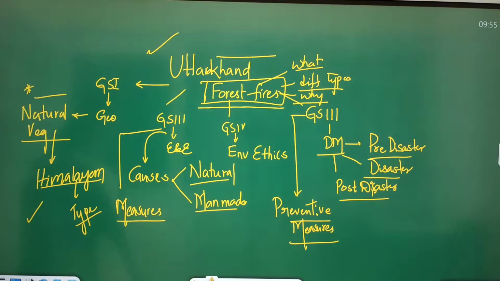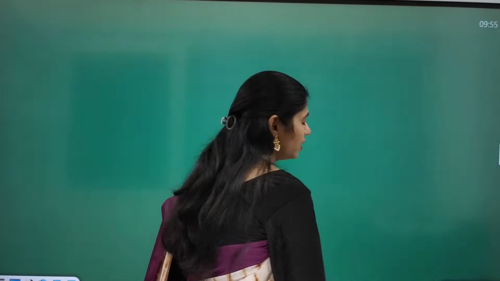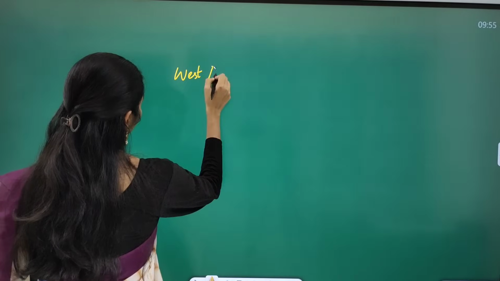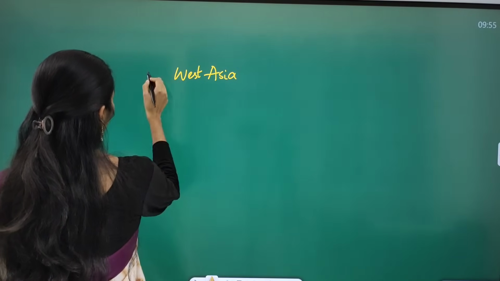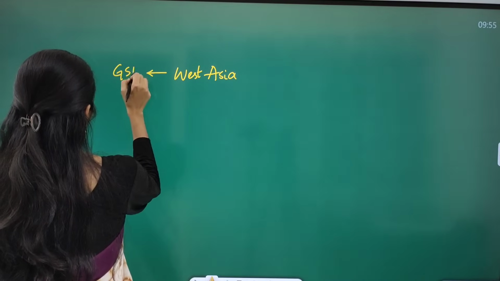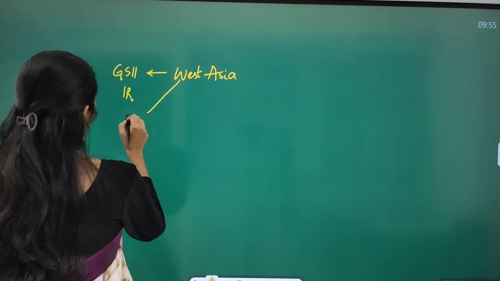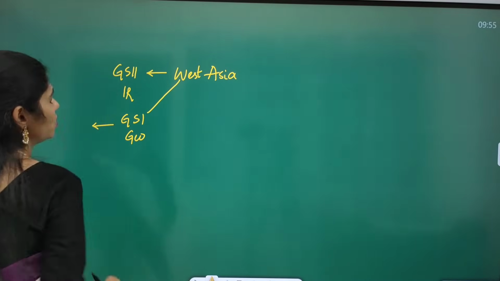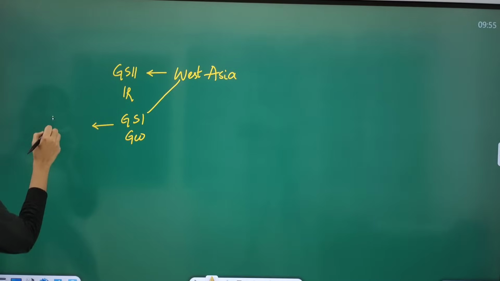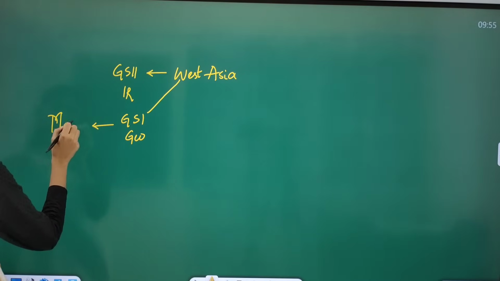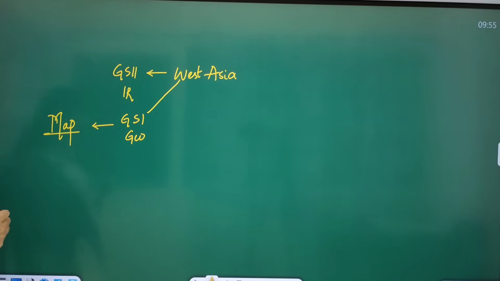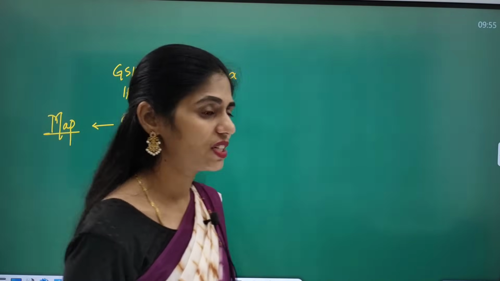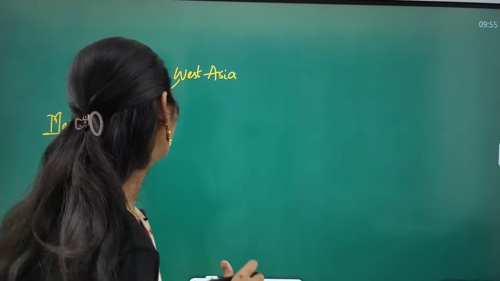First of all, let us see the dimensions. This article is talking about West Asia, and this topic is important for GS Paper 2 under international relations and even GS Paper 1 under geography. Under geography, from prelims you can expect map-based questions for sure. So go through important countries and their boundaries, water bodies, rivers, etc. from this area.